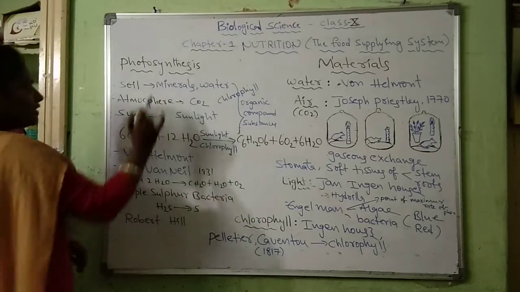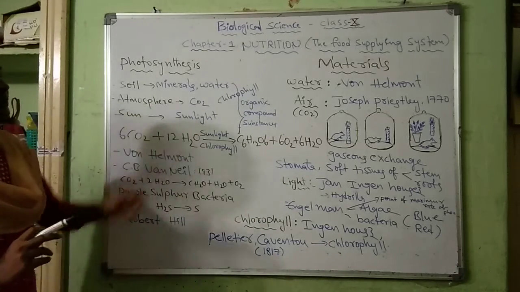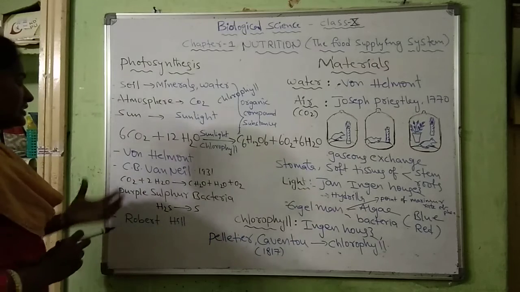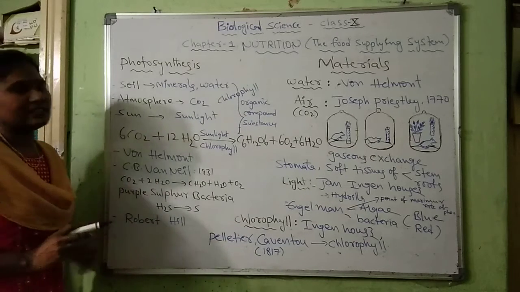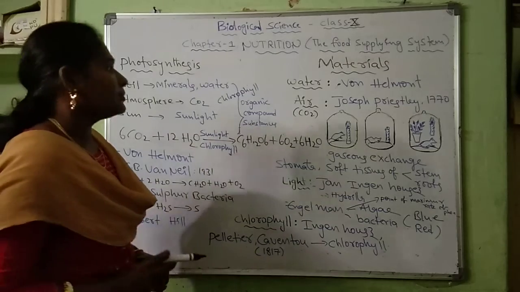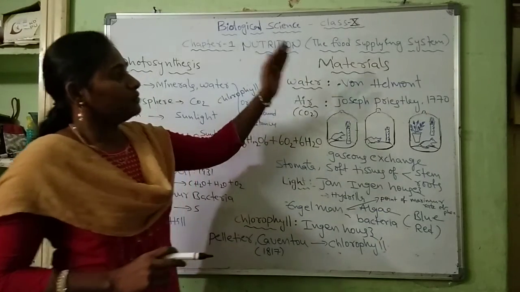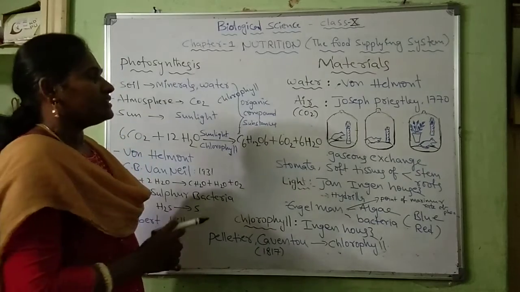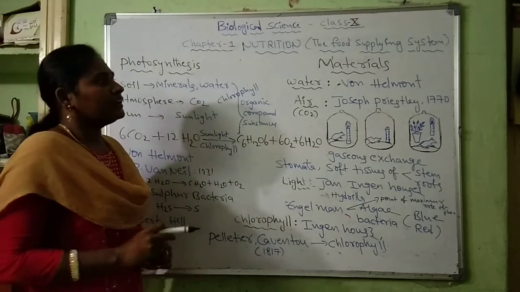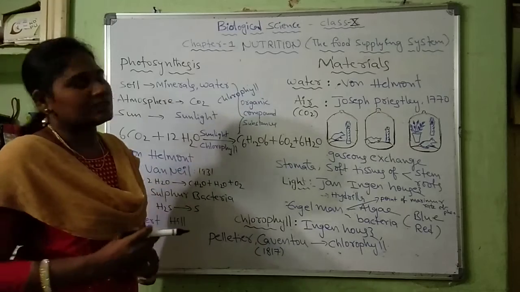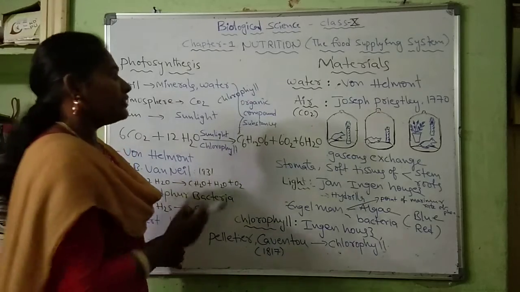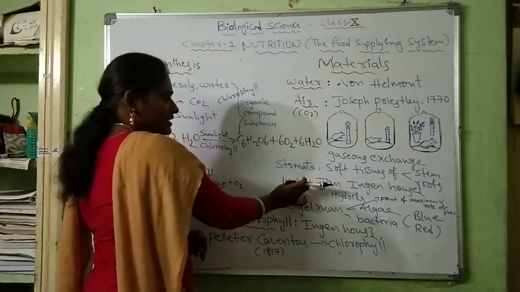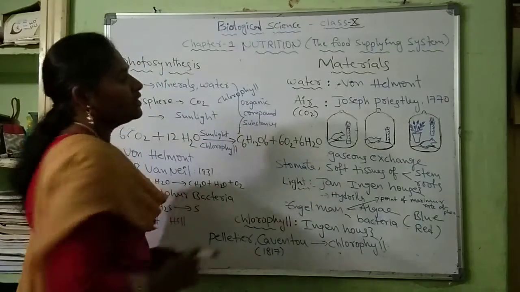So this is about photosynthesis, the equation of photosynthesis and some scientists. Next we will discuss the materials which are very essential for photosynthesis. Some scientists are still working on which types of materials are used in photosynthesis. Anyway, these are the materials which are very essential for photosynthesis.